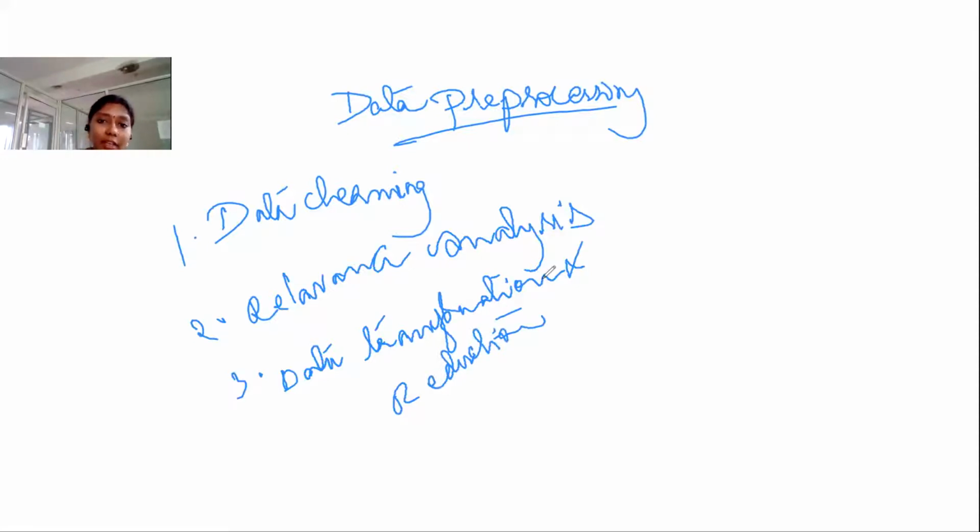So these are the three methods we have under data pre-processing.